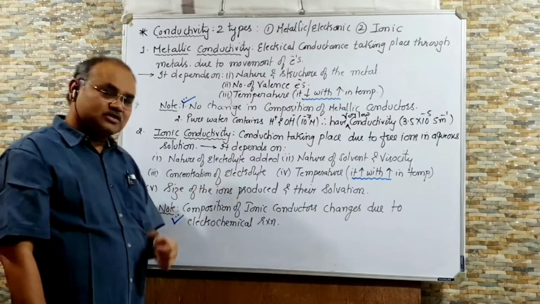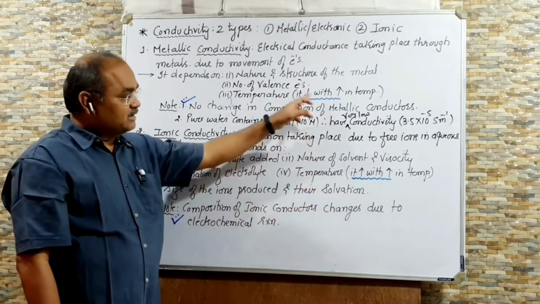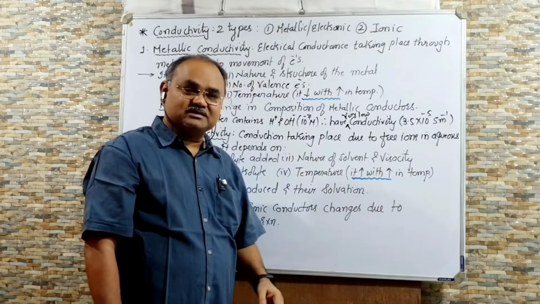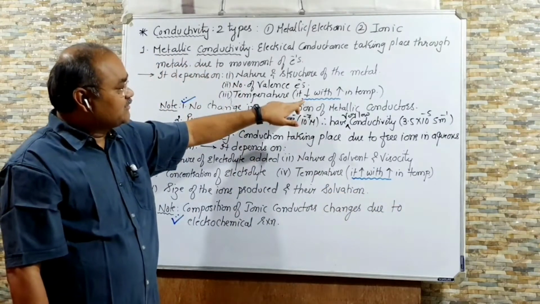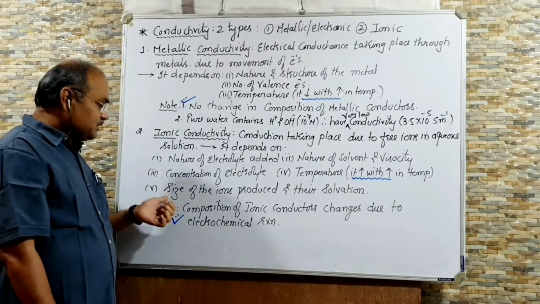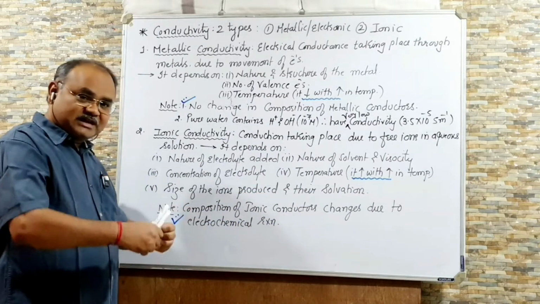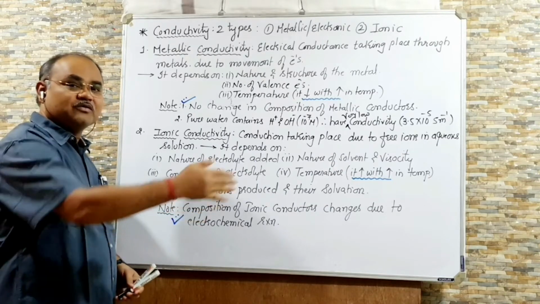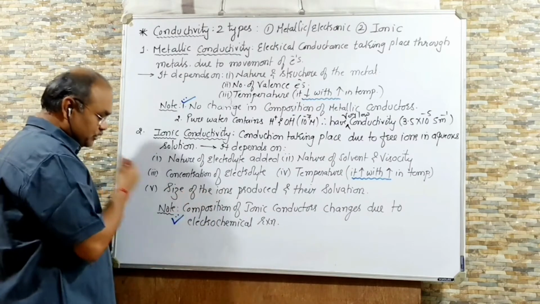Third is the concentration of the electrolyte, dilute or concentrated. Fourth is temperature. Here ionic conductivity increases with increase in temperature, whereas metallic conductivity decreases with increase in temperature. You have to remember this. Then the fifth is the size of the ions produced and their solvation. If the size becomes bigger and bigger, the mass increases and the movement of ions becomes less, so conductivity decreases. This is also an important point.